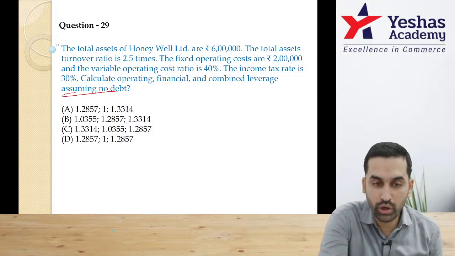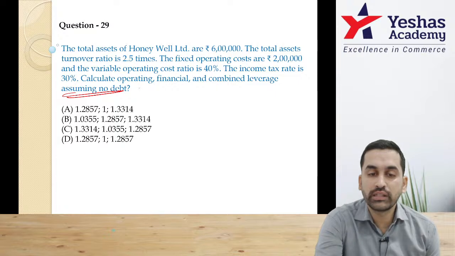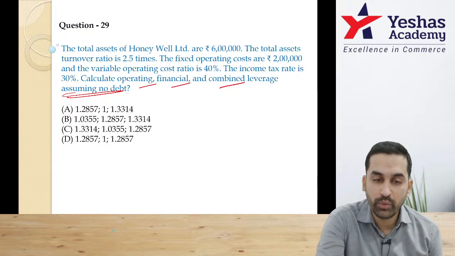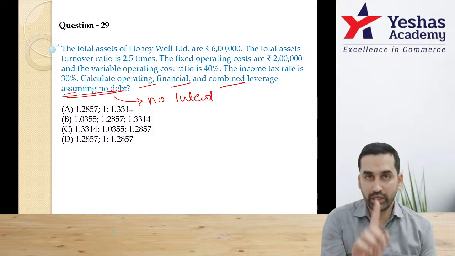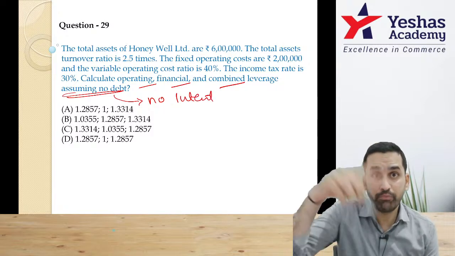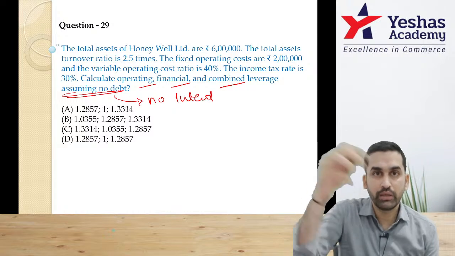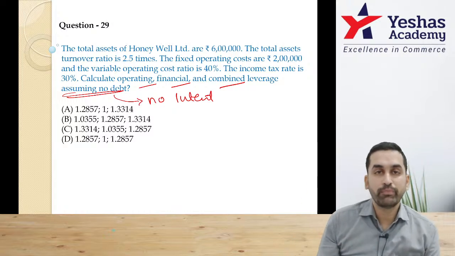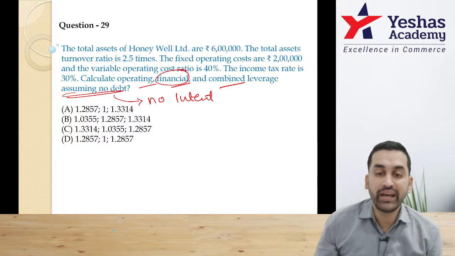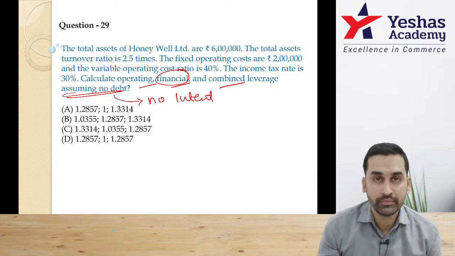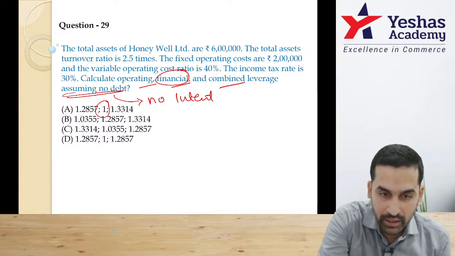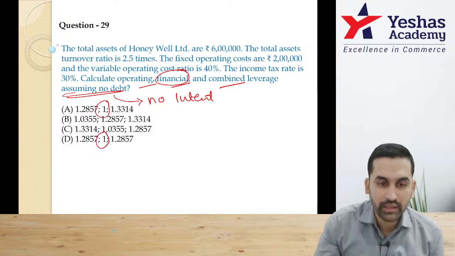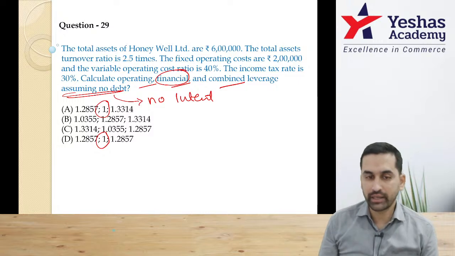Fantastic. Now hold on before you start. Question is DOL, DFL and DCL. When there is no debt, that means there is no interest. If there is no interest, EBIT, EBT, both numbers will be same. If both numbers are same, then DFL, financial leverage, will be 1. Which option has 1? Option A and then option D. That means one of the two should be correct.